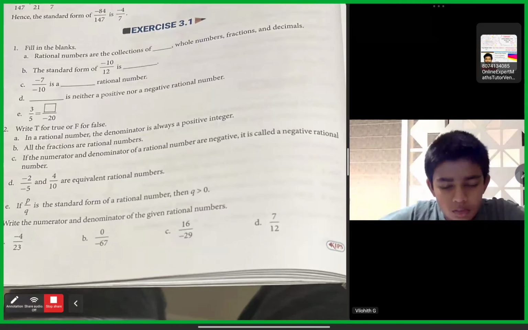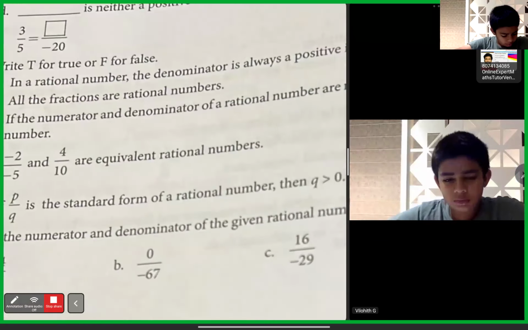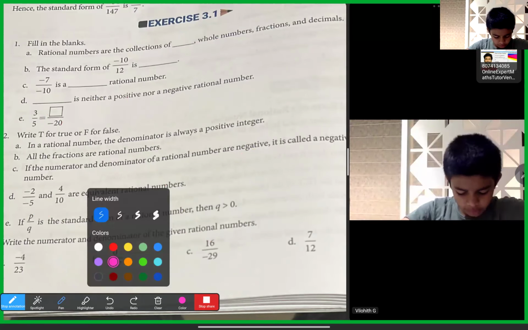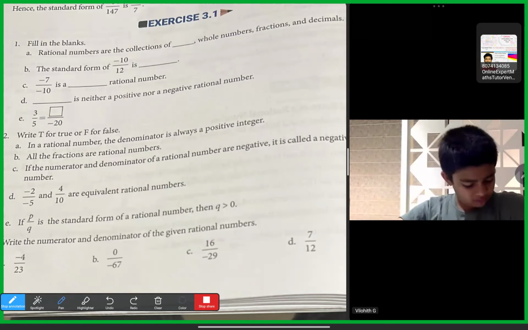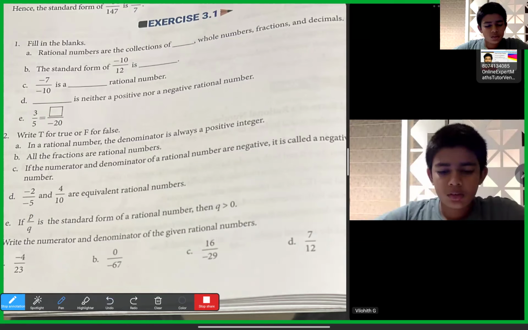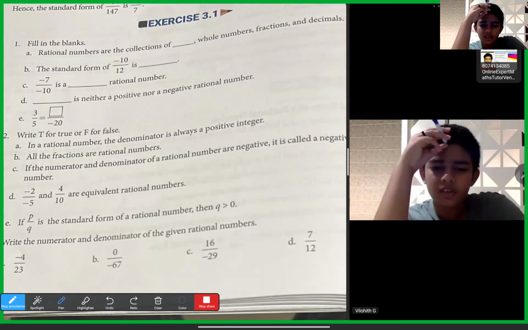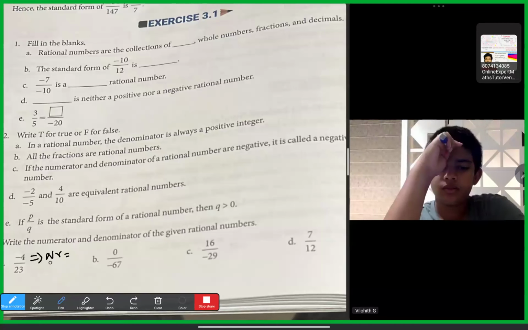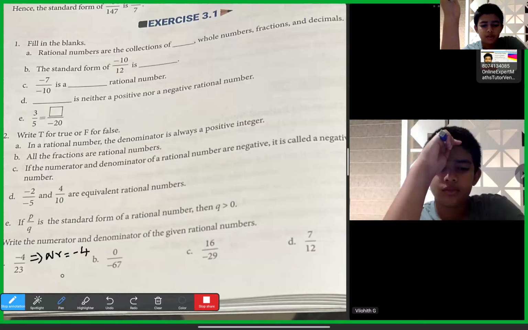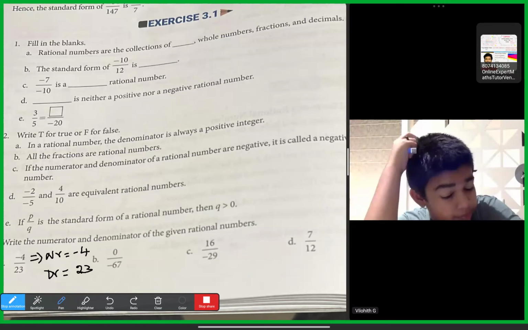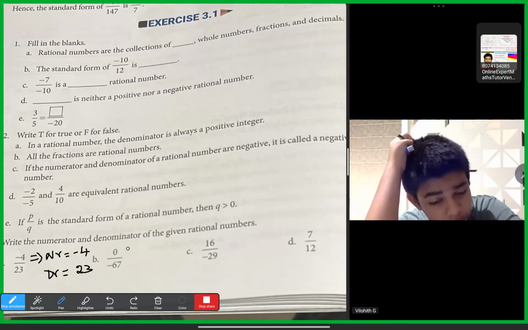So we'll have the next question. Third, sir. Write the numerator and denominator of the given rational number. We just need to write what the numerator value and denominator value are. The numerator is minus 4 and the denominator is 20, where DR means denominator, short form.